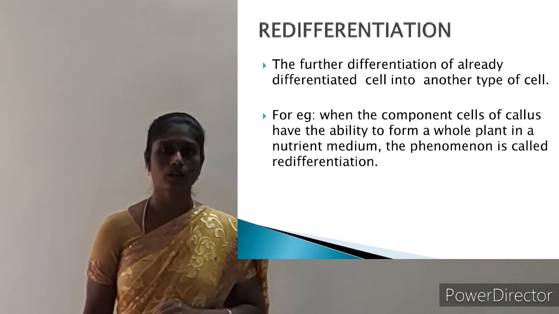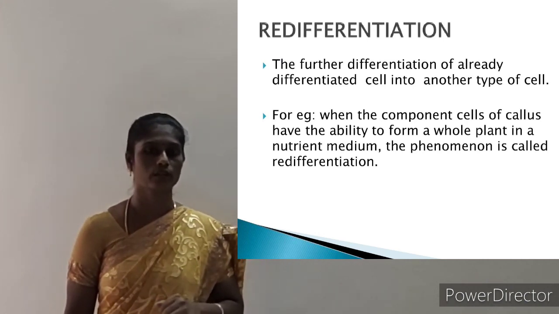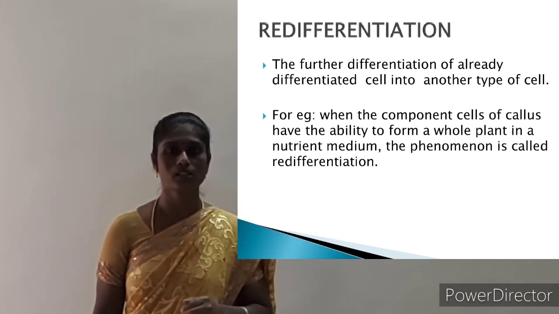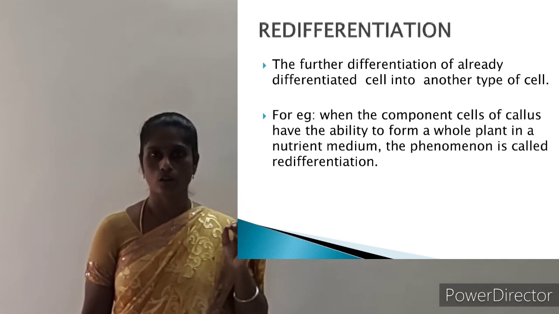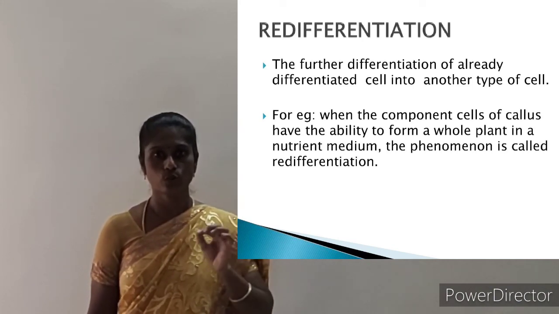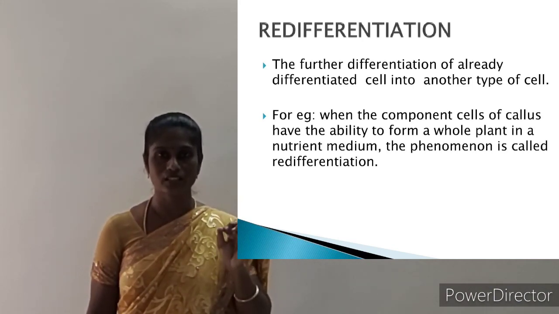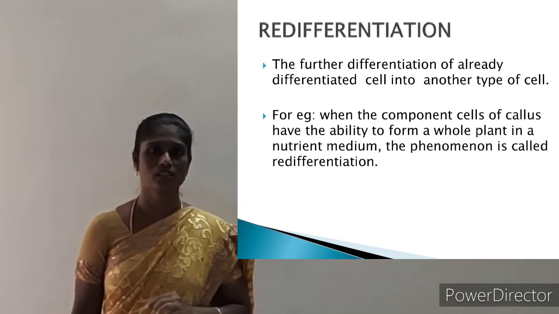For example, the component cells of callus have the ability to form a whole plant when placed in the nutrient medium. The component cell from a callus develops into a new whole plant when it is in the nutrient medium. This is called redifferentiation.